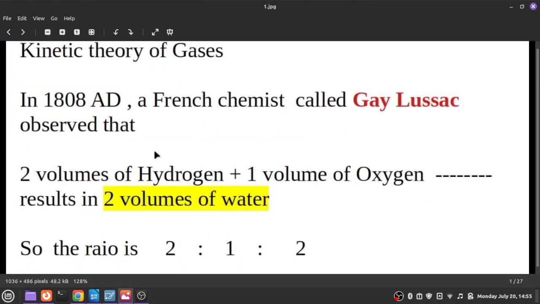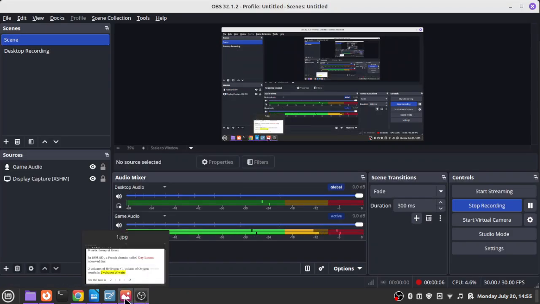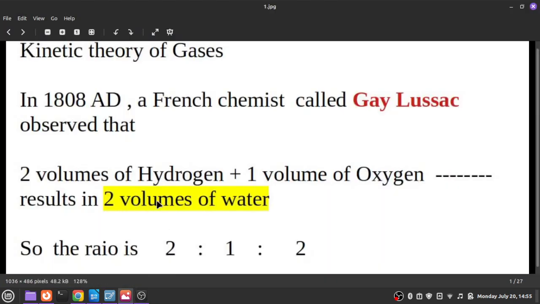Hello students, I am going to explain about a very important problem faced at the time of development of kinetic theory of gases. Kinetic theory of gases. The beginning step for the kinetic theory of gases was the experimental results published by Gay Lussac in the year 1808. I am going to explain how the kinetic theory of gases was started.